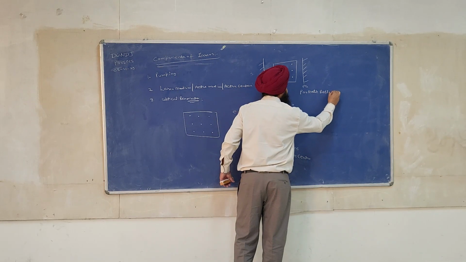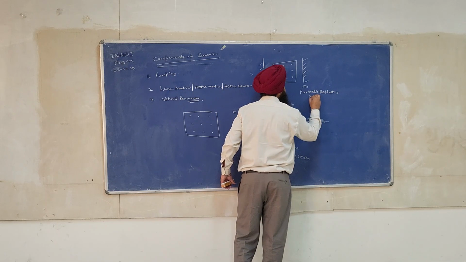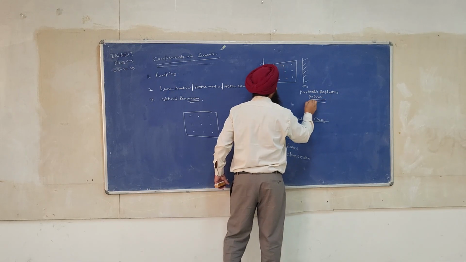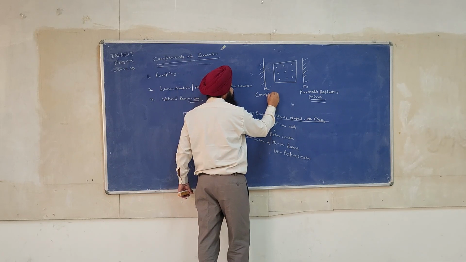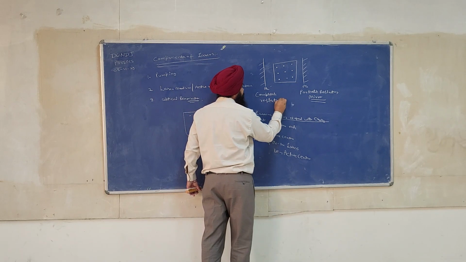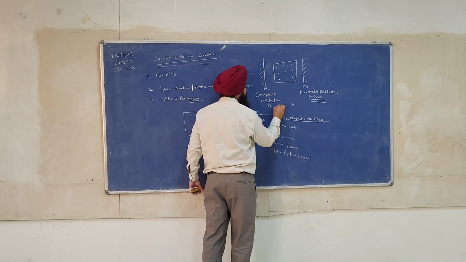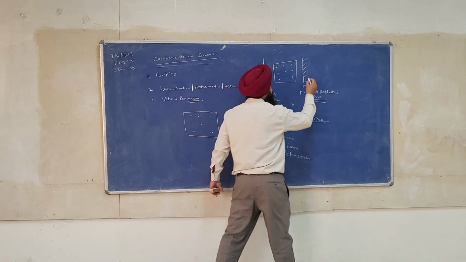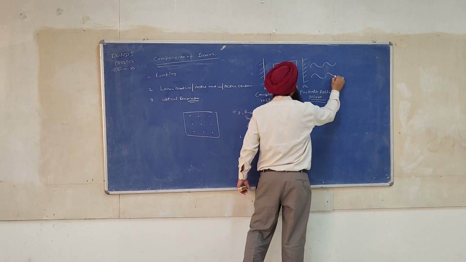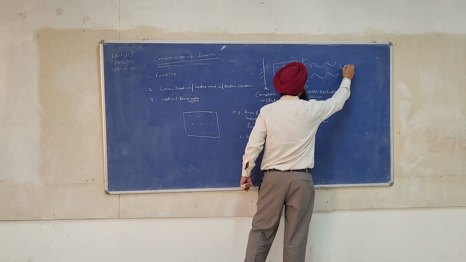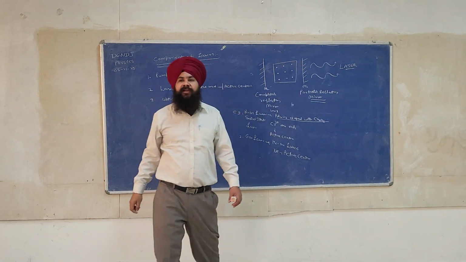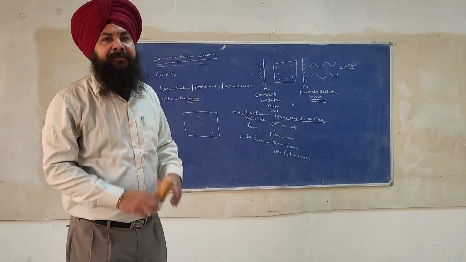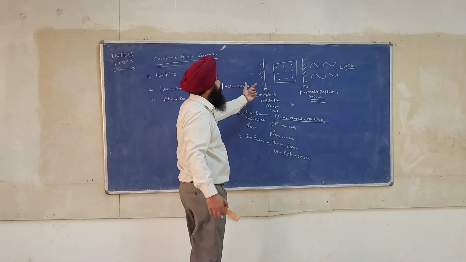M1 is called a partially reflecting mirror. And this is called a completely reflecting mirror, 100%. And we obtain the laser output across the partially reflecting mirror. So this is basically the setup of the optical resonator.